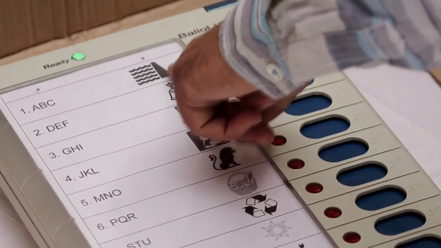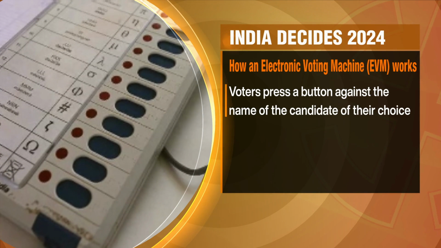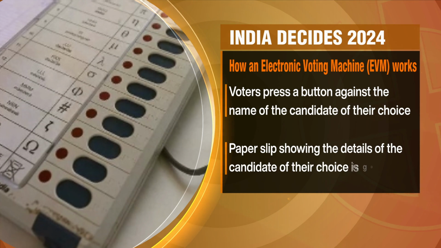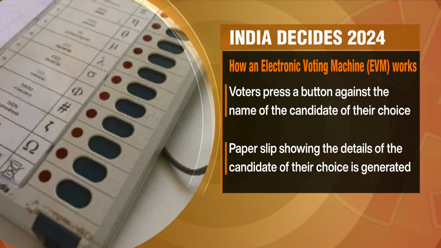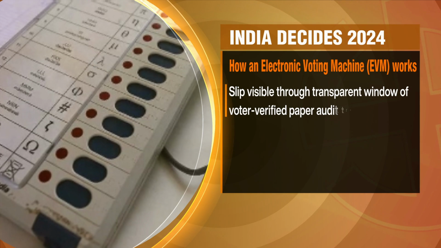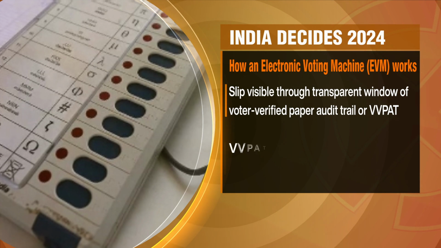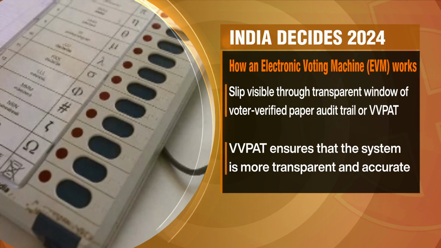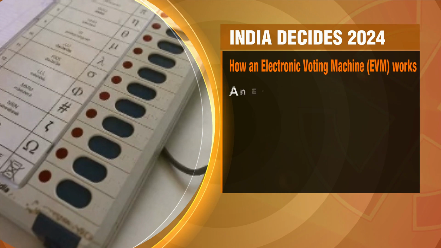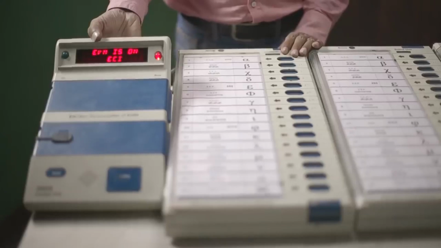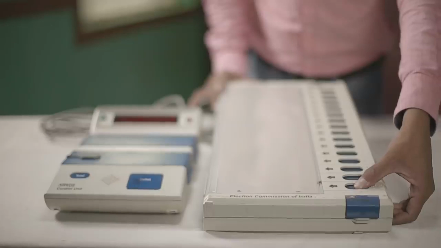So how does an EVM work? Voters press a button next to the name of the candidate of their choice on the machine. A paper slip showing the serial number, name and the symbol of the candidate of their choice is generated and is visible through the transparent window of the voter verified paper audit trail or VVPAT. VVPAT ensures that the system is more transparent and accurate. An EVM can record a maximum of 2000 votes, but generally it's used to record 1500 votes or less.